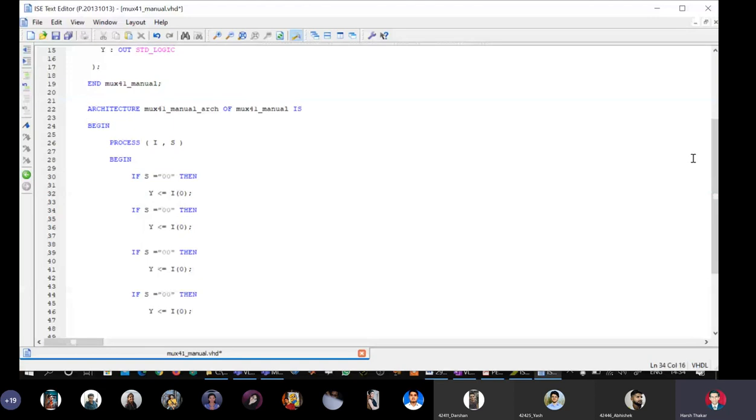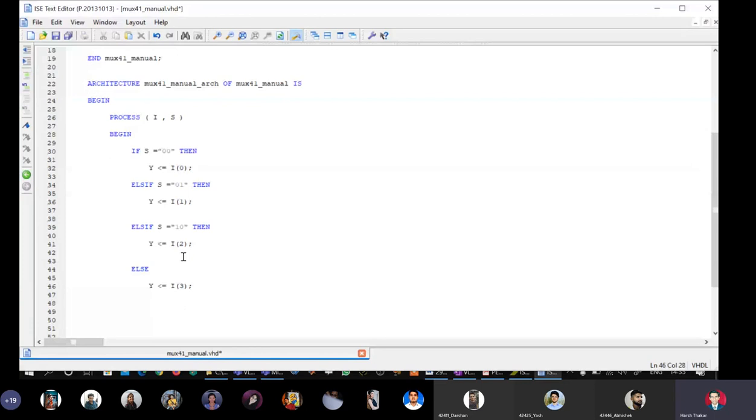Now because S is having more than two conditions, I will say else if S equal to 01, then Y is assigned I1. Again I will say else if S equal to 10, then Y is assigned I2, and here you are simply supposed to write down else, remove everything, else Y is assigned I3.